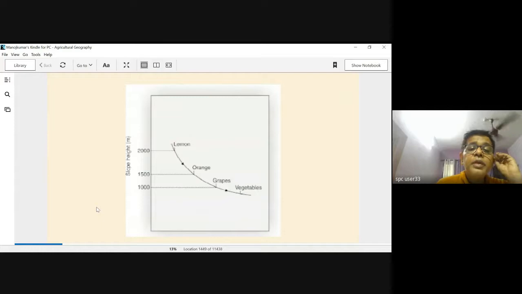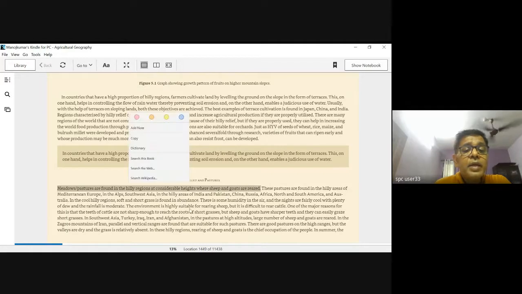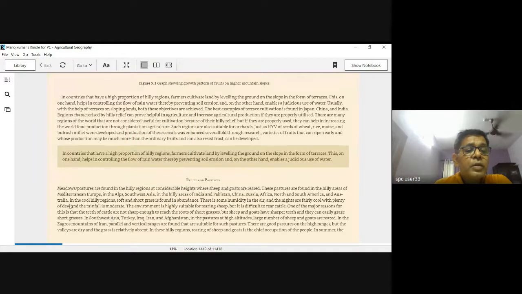This is something that I showed you the other day, as to how the type of crop changes with height as well. Then relief and pastures. Meadows are called meadows in some areas and pastures in some areas. These are hilly regions at considerable heights where sheep and goat are reared. Because of the height, larger animals like cattle and buffaloes cannot be reared there, so smaller animals are kept here.